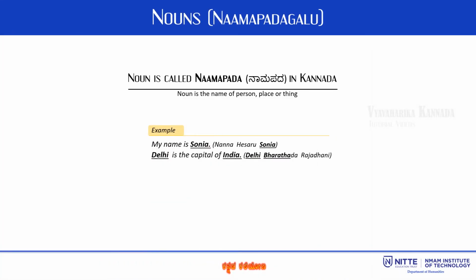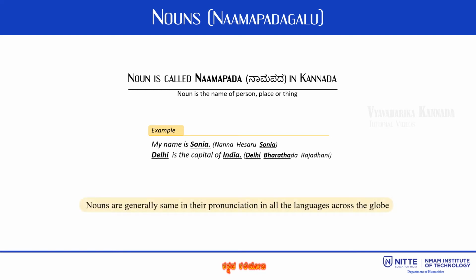Noun is called Namapada in Kannada. A noun is a word for person, place or thing. Everything we can see or talk about is represented by a name. That naming word is called noun.